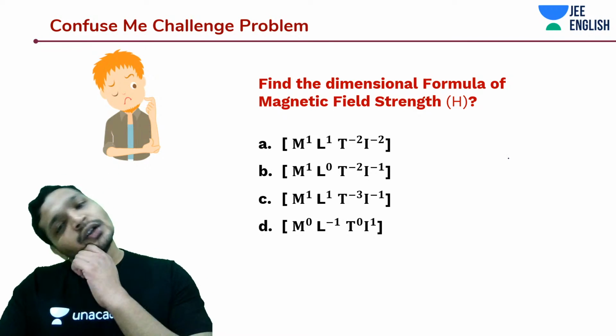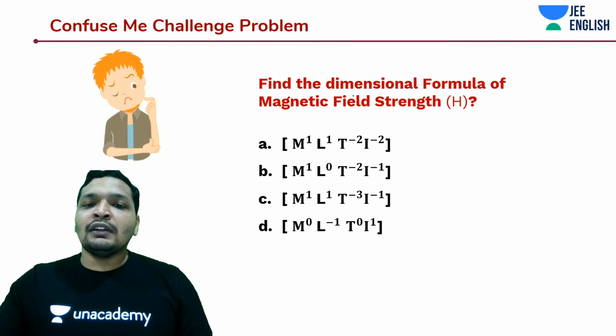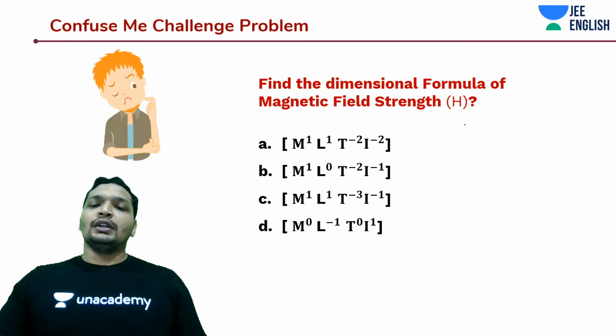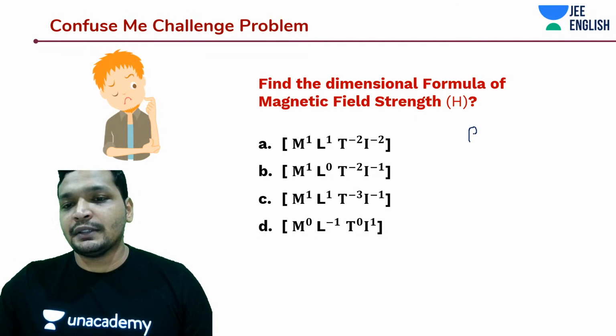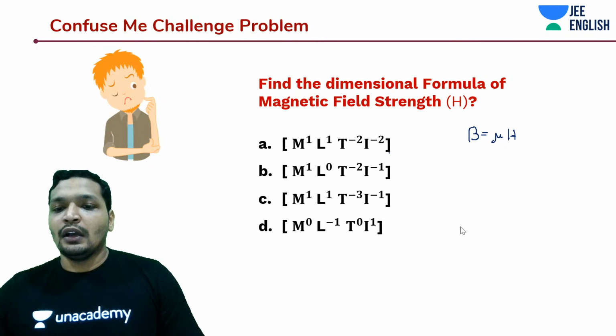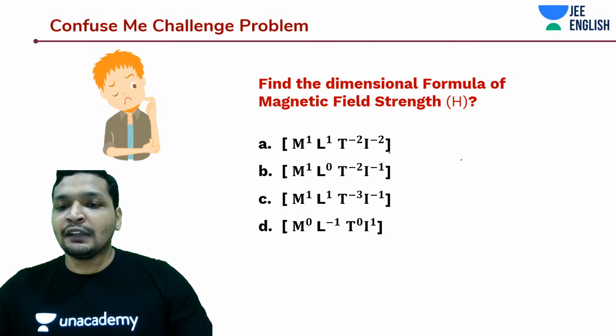Okay, so what is the dimensional formula? What is magnetic field strength? This is the relation you have, guys: B is equal to mu into H, where B is the magnetic field.